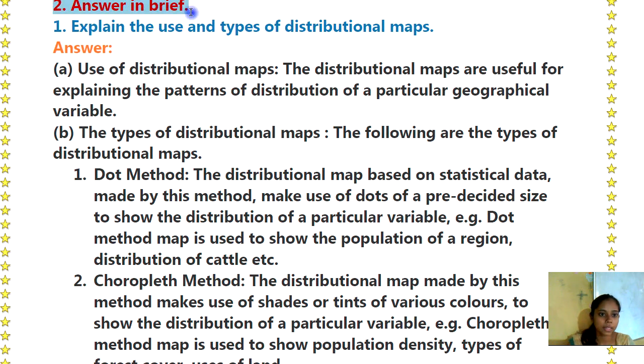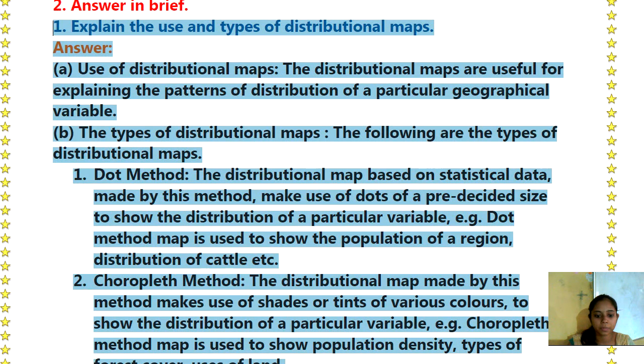Question 2 आहे answer in brief. त्यामध्ये फर्स्ट आहे explain the use and types of distributional maps.